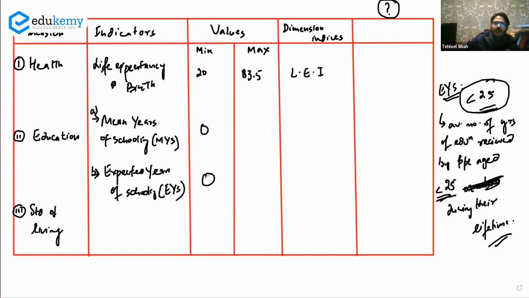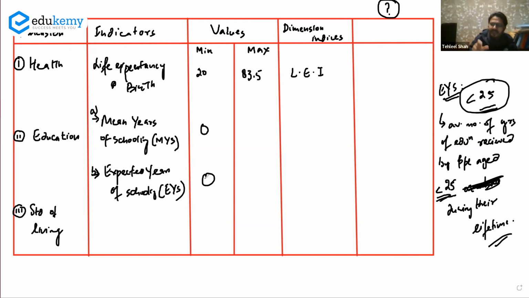Why? Because people above 25, adults, 30 and 40 and 50, are of the higher age group. The average number of schooling they have done is less compared to the people that are less than 25, because now we have seen even the poorest of the poor people are actually educating their children.